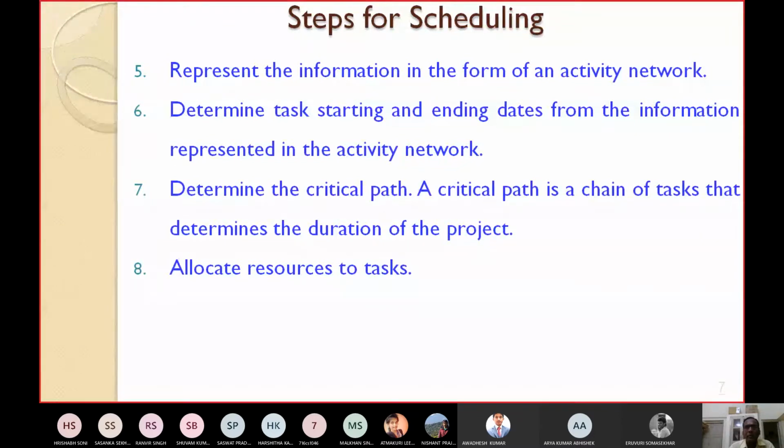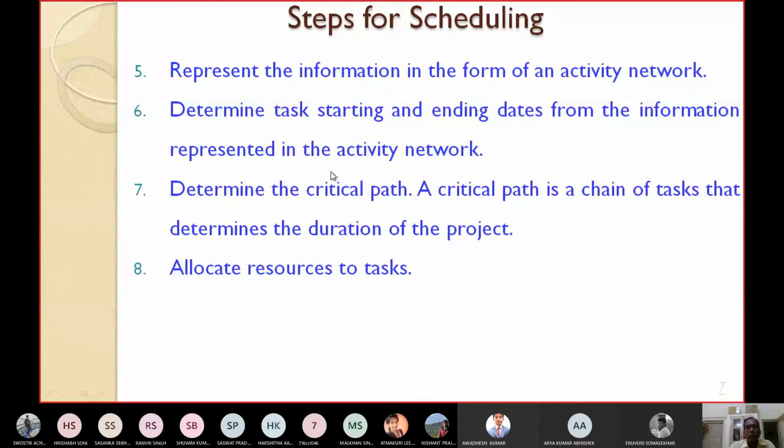Whatever information you have represented in the activity network, from that you have to find out the start time of the task and the end time of the task. So for every task you have to find out what the starting date and the ending date will be.